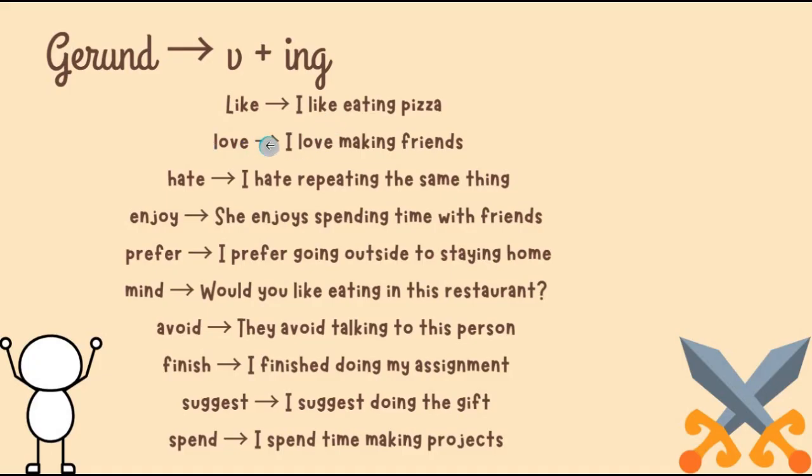Here, love, I love making friends, not I love make friends. It's incorrect to say I love not making or not to make. Okay, so it should be having ing in the verb after love or like or hate or all of those verbs. Okay, here, I hate repeating the same thing.